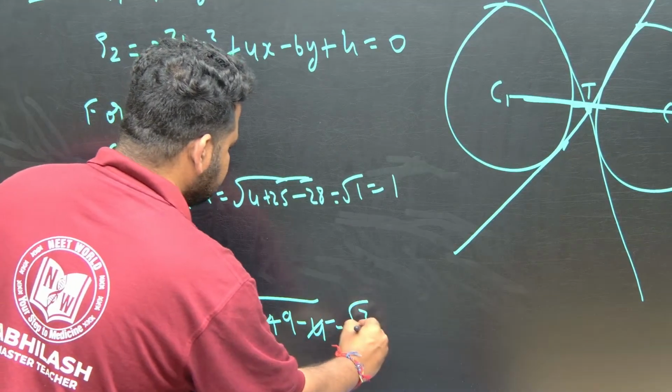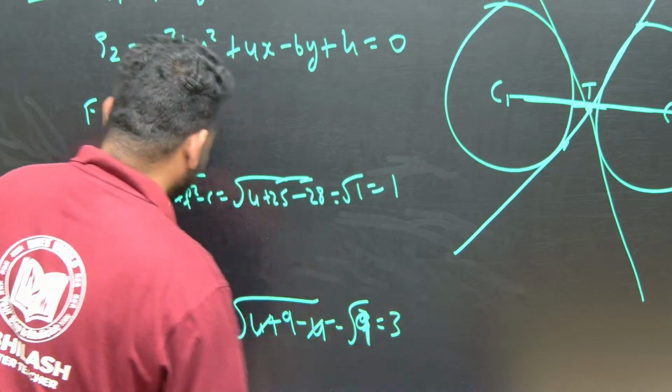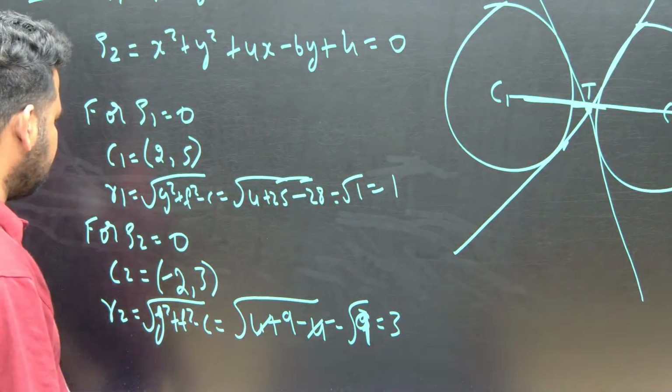This will be root 3, and this will be root 9, that will be equal to 3. So we have R1 and R2.